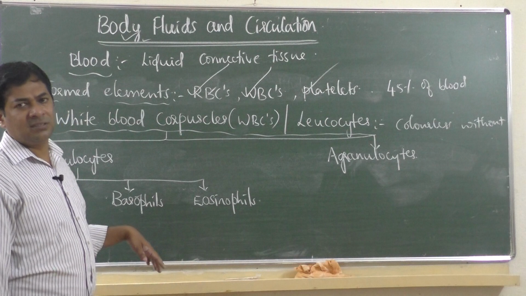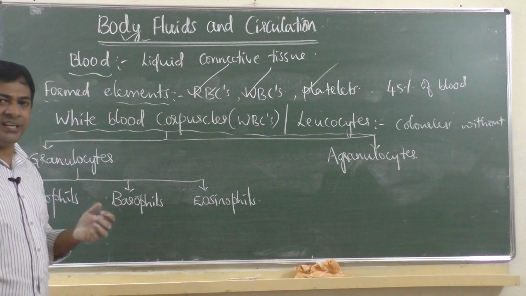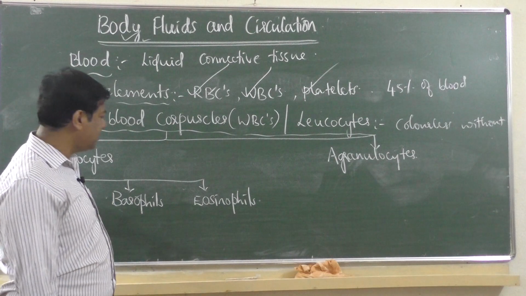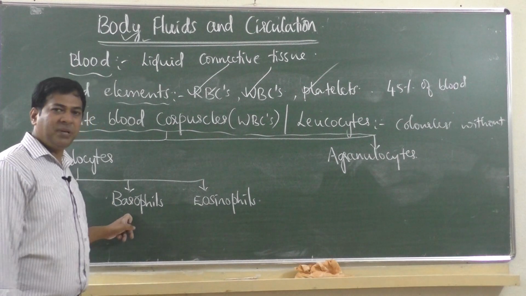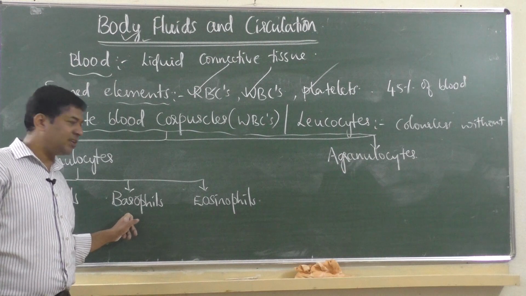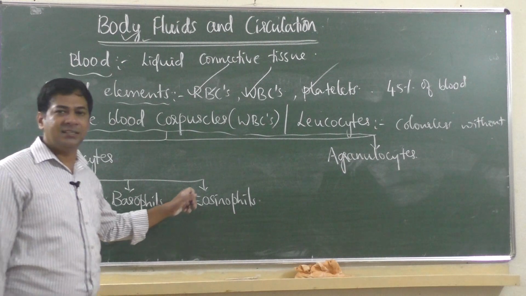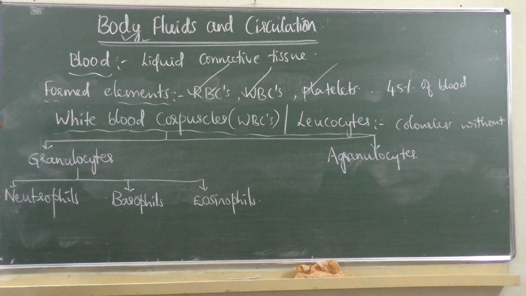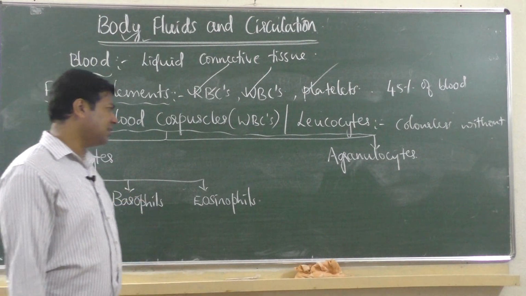These names are given based on which type of stain they take. Stain means color. Neutrophils will take neutral stain, basophils will take basic stain, that is its pH is more than 7, and eosinophils take acidic stain, so its name is like that. Anyway, in the textbook why that name is given is not there, I just told you why names are like that.